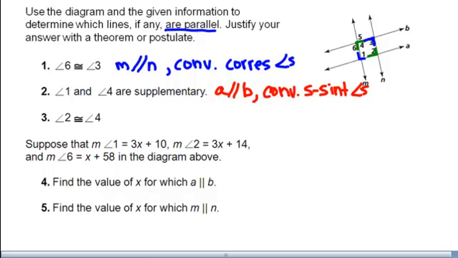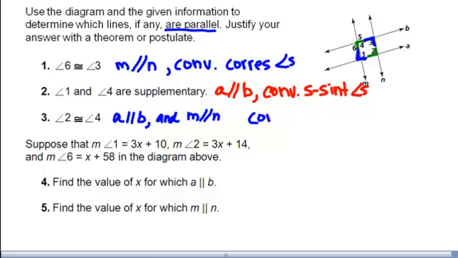So the converse of the congruent supplements theorem would have to tell you that these angles are going to be same side interior angles to A, B, M, and N. In order for this to happen, all the lines have to be parallel. So in order for angle 2 to be congruent to angle 4, I would need to have A parallel to B and M parallel to N. How do I know?